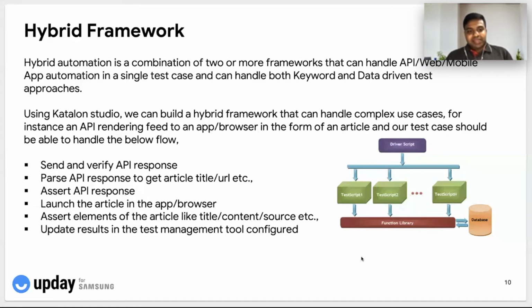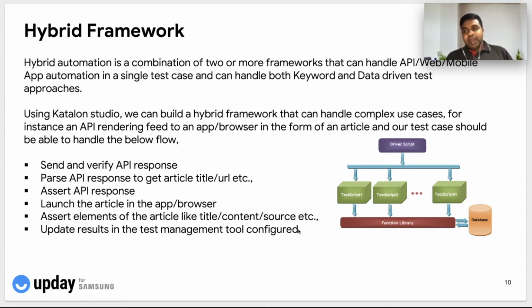And this is a sample flow that I have noted here, which will give you a glimpse of what this framework will do. Say, for example, we are providing a content platform wherein our content platform will serve news to different apps like Upday, Huawei, and other clients that we have.